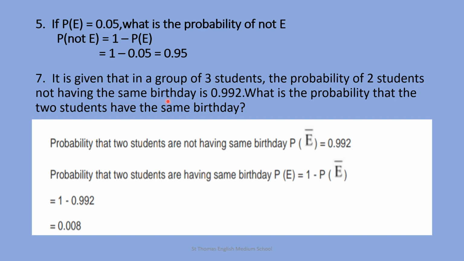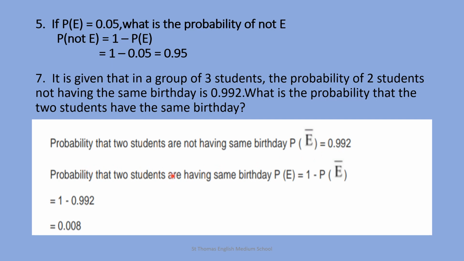Question number 7. It is given that in a group of 3 students, the probability of 2 students not having the same birthday is 0.992. What is the probability that the 2 students have the same birthday? Probability that 2 students are not having the same birthday, you can take it as probability of E bar, that is 0.992.